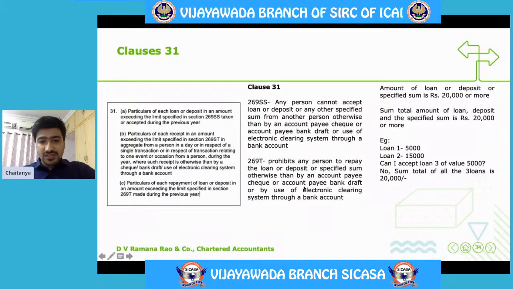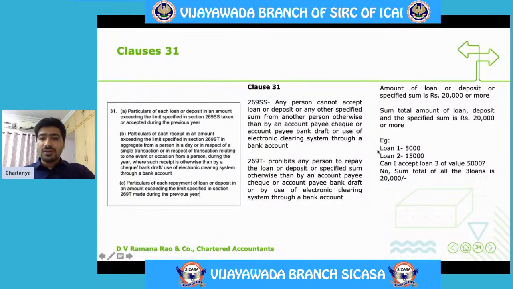Same is the case if there is a loan of 20,000 or above, then it cannot be repaid in cash. That is, it cannot be repaid otherwise than by means of an account payee cheque or a bank draft. What does this point say? We will understand this with the help of an example.